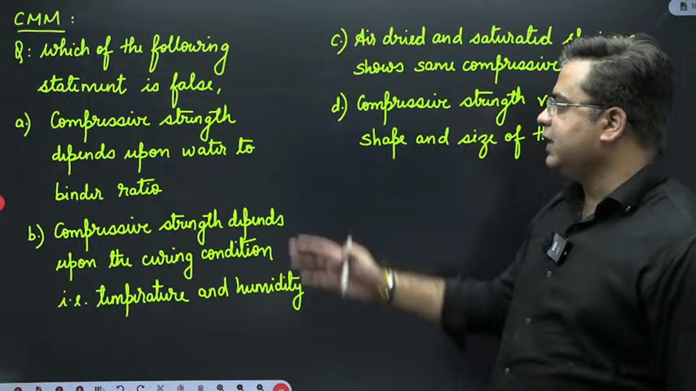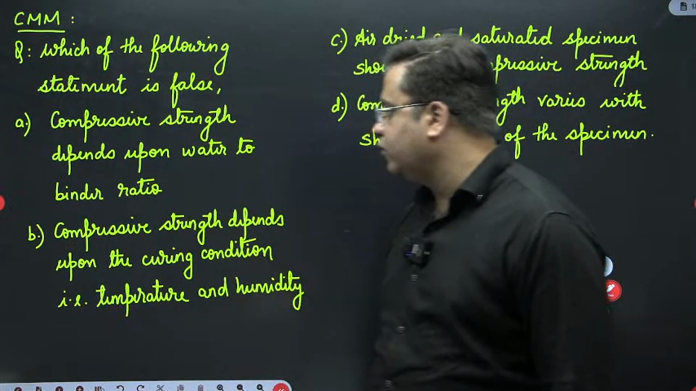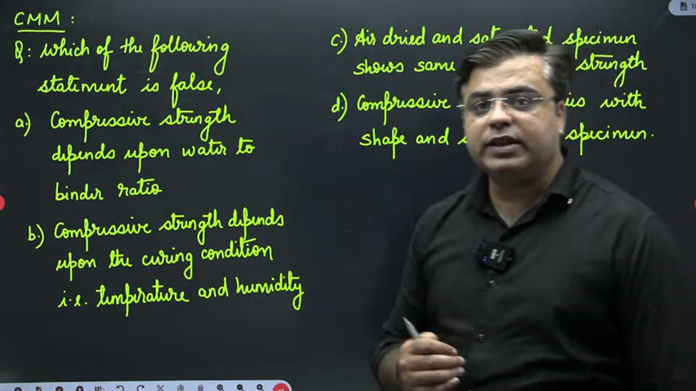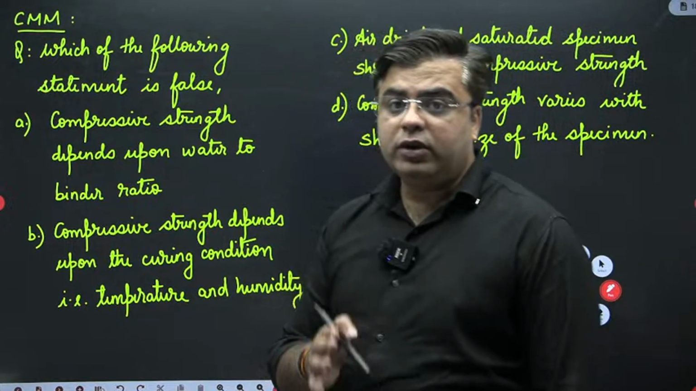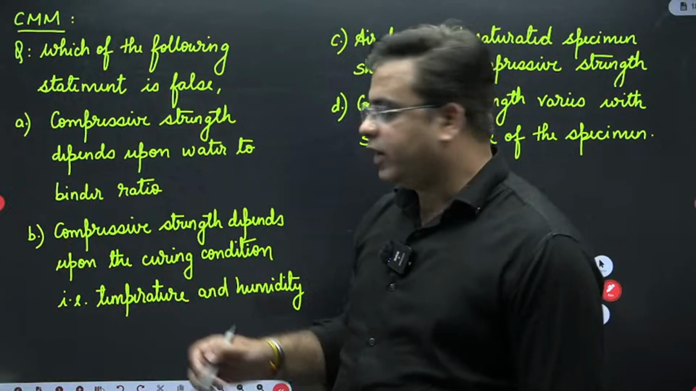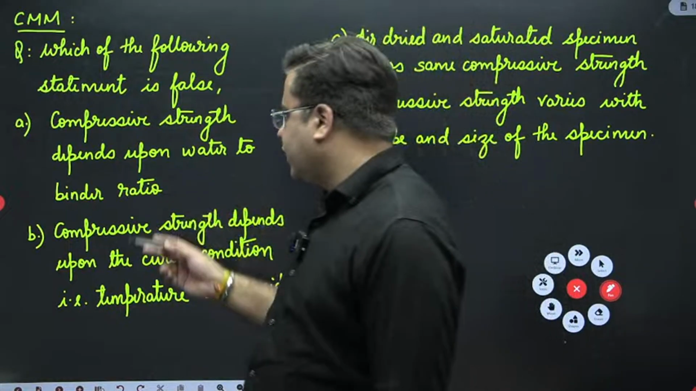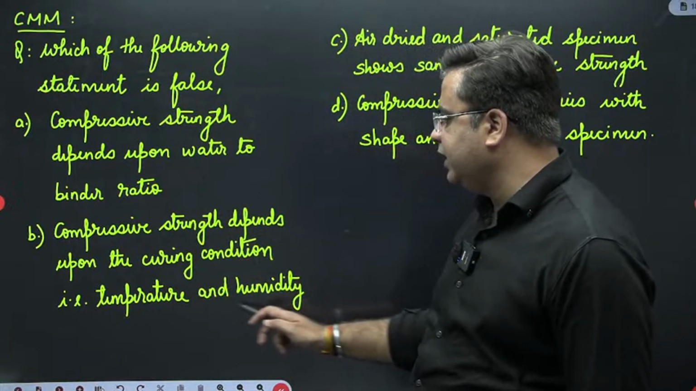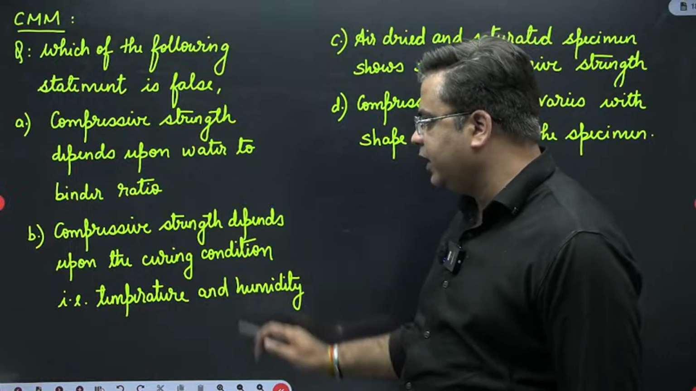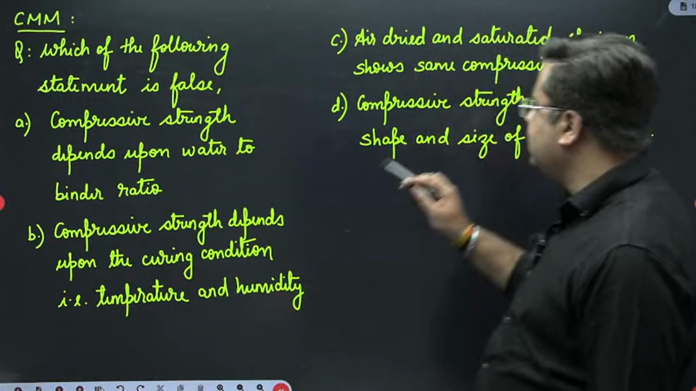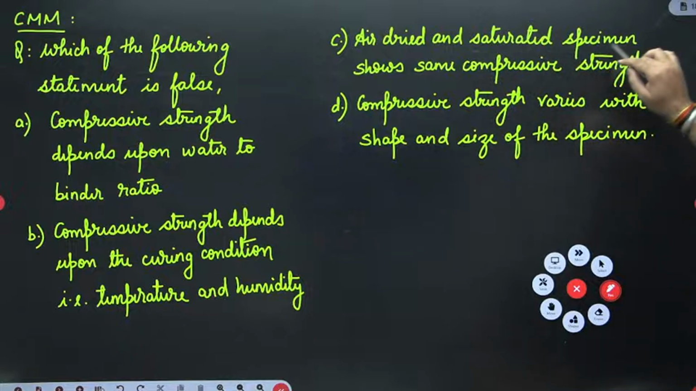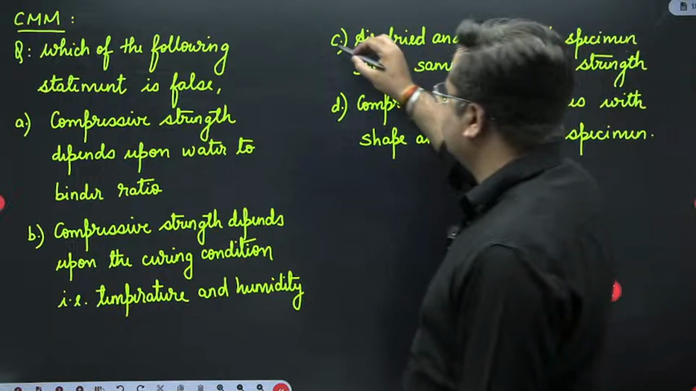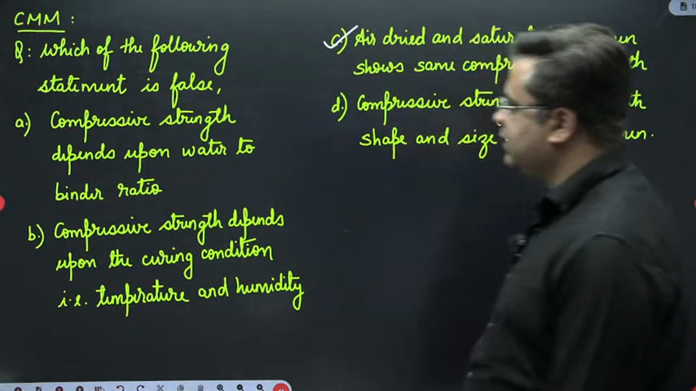So first one says that compressive strength depends upon water to binder ratio. Yes, we have seen the formulas as well, that compressive strength of concrete depends upon gel space ratio. Okay. So water to binder ratio, this statement is, I think, correct. Compressive strength depends upon the curing condition, that is temperature and humidity. This is also correct. Then you have the statement here, air dried and saturated specimen show same compressive strength. So I think this statement is false.